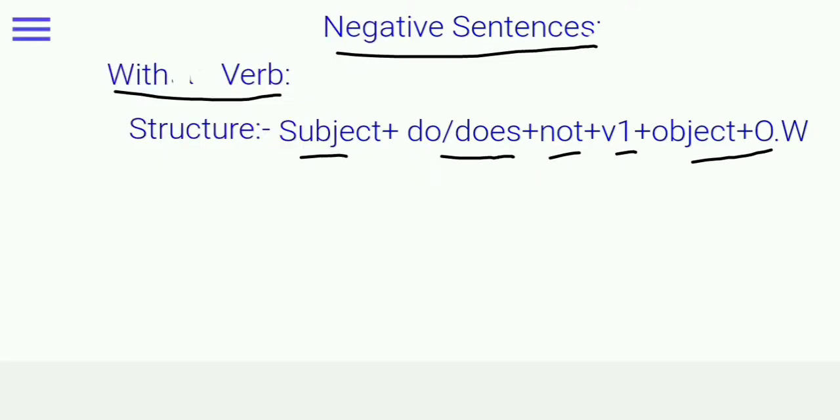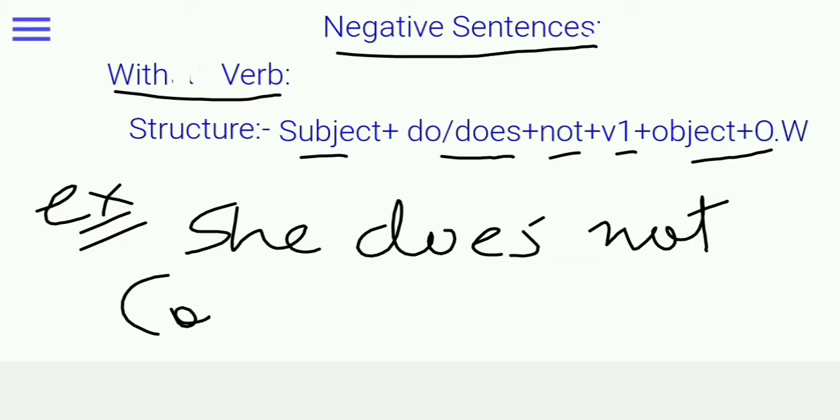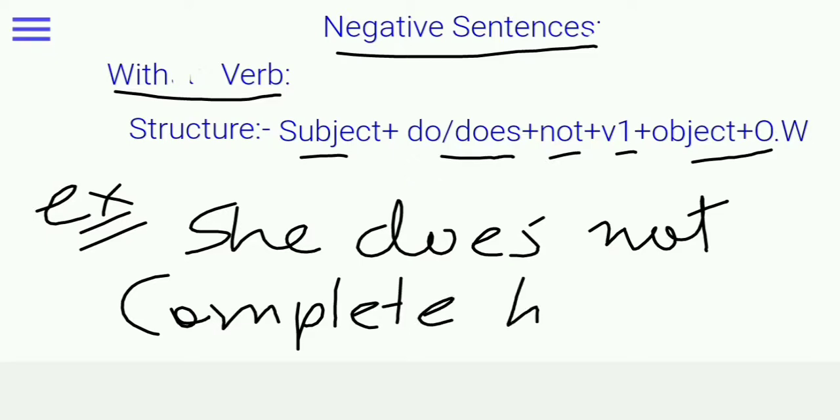So here we will go with our example: she does not complete her homework.